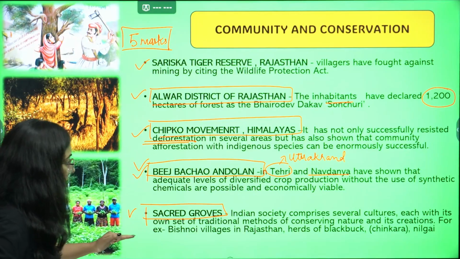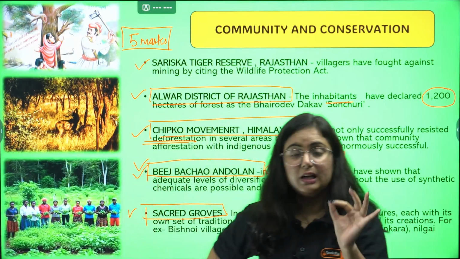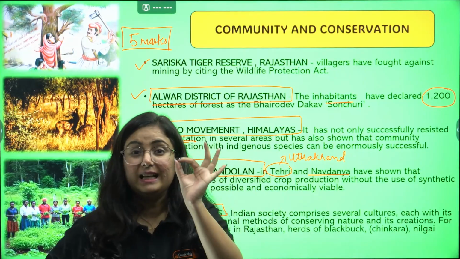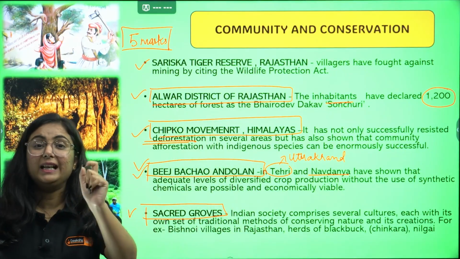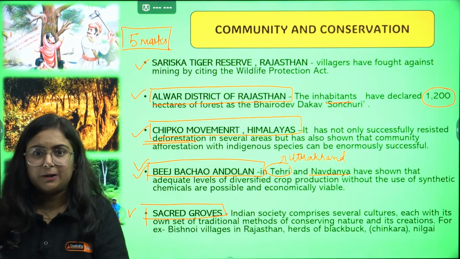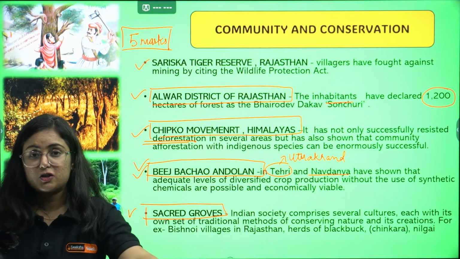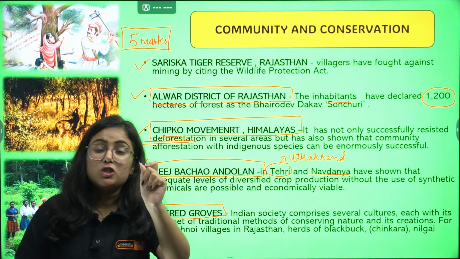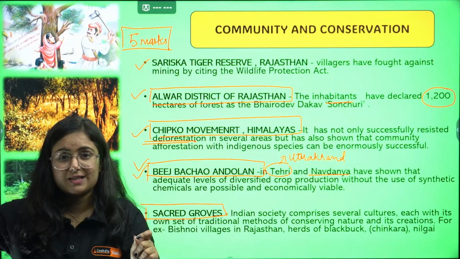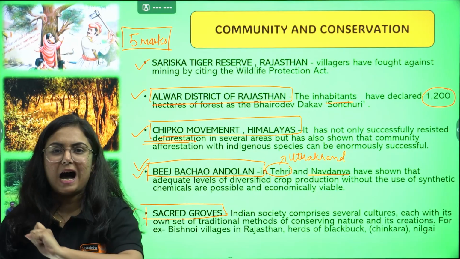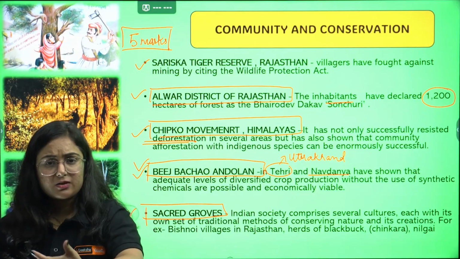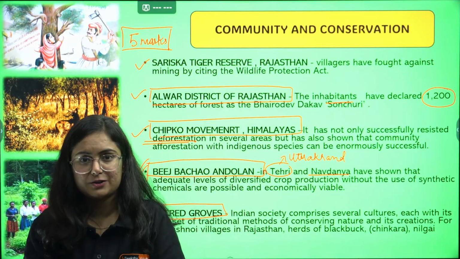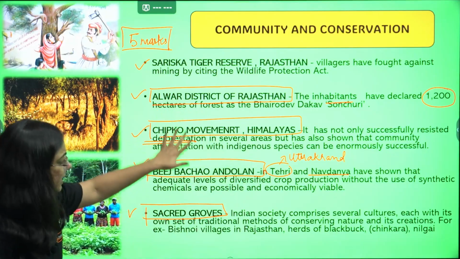But we added a point here that in Indian society there are several cultures which protect forest and animals, considering them as a matter of worship, considering them as sacred, divine, pristine. Virgin forest not to be touched by anyone, not to be deforested. Getting my point? Like there is a community, Bishnoi community. In the villages of Rajasthan, they worship blackbuck, chinkaras, Nilgai, peacock, etc. There are communities in tribal areas like Santhal and Mundas. They worship mahua plant. Getting my point? So you can add that here.